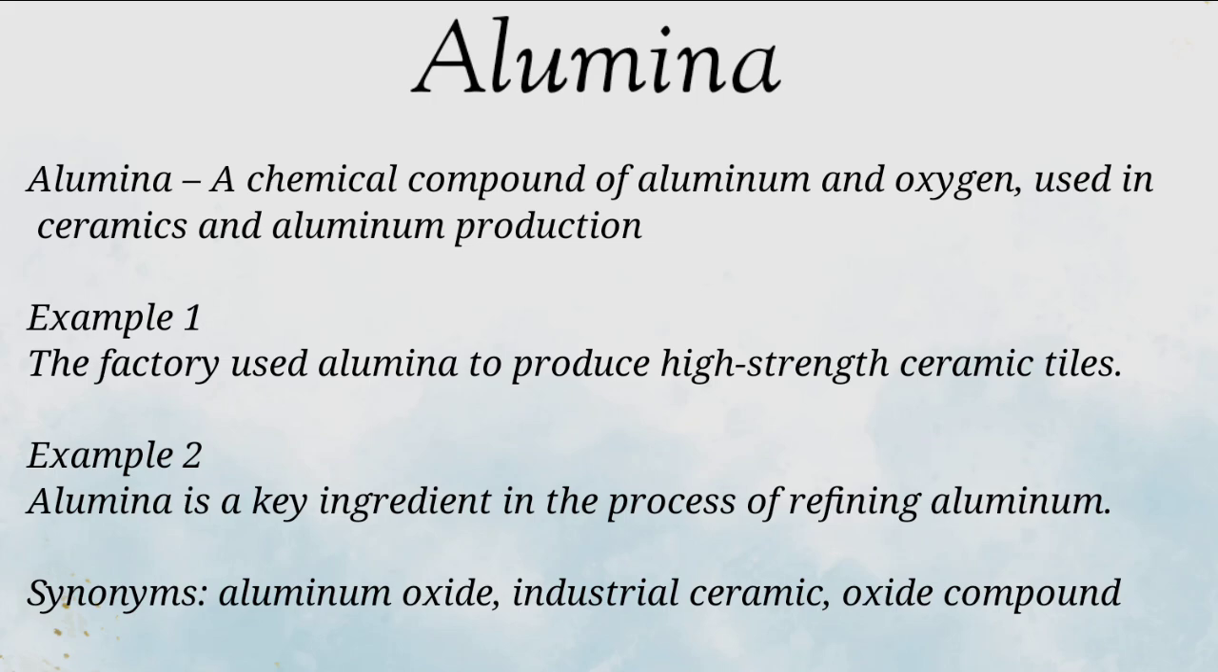Example 1. The factory used alumina to produce high-strength ceramic tiles. In this sentence, alumina helped create materials that can withstand heat and pressure. Example 2. Alumina is a key ingredient in the process of refining aluminum. In this sentence, alumina plays an important role in industrial metal production.